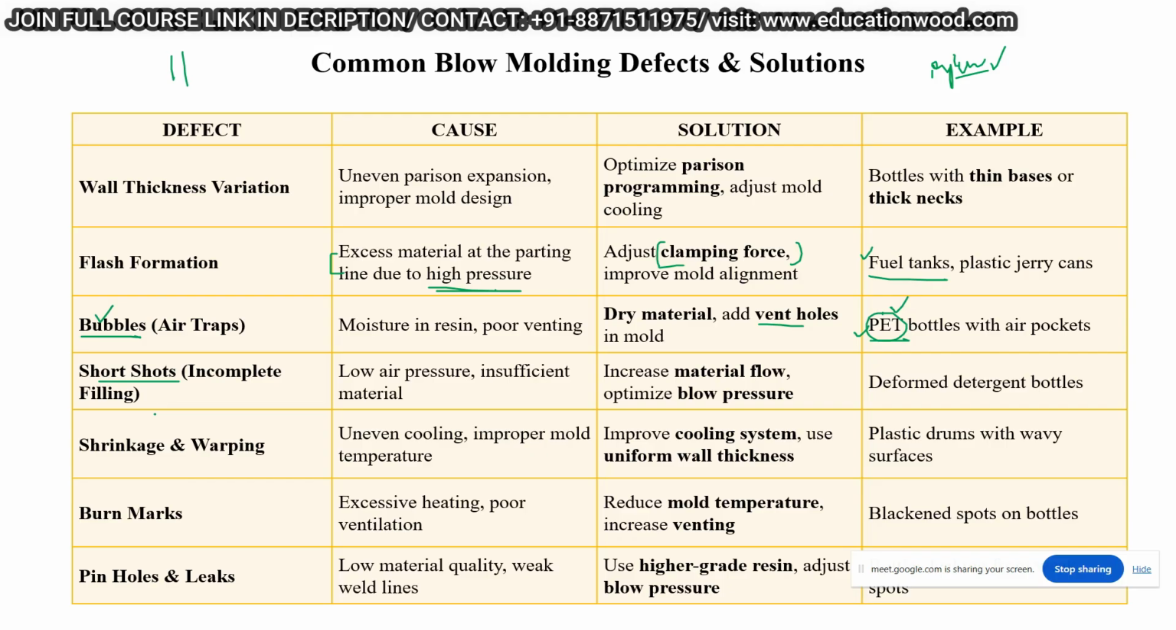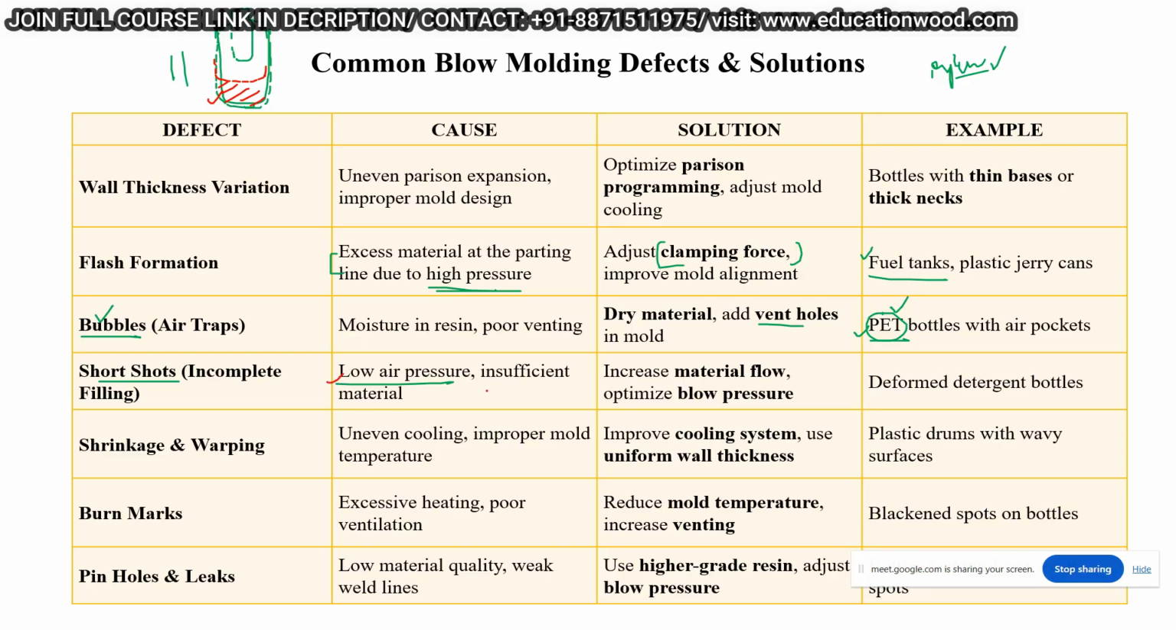What is a short? Short means incomplete filling of the material. For example, you have a preform, and you are supposed to expand the preform into the complete bottle structure. Because of the low pressure, it will expand less. So it is known as a short, because it is incomplete filling.